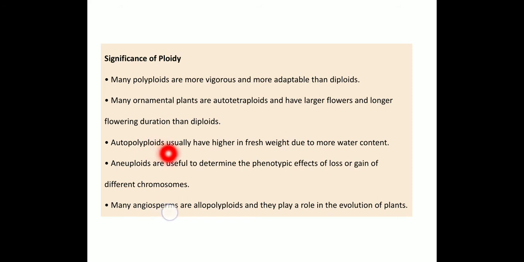Then aneuploids are useful to determine the phenotypic effects of loss or gain of different chromosomes. Many angiosperms are allopolyploids and they play a role in the evolution of plants. Polyploidy is involved in evolving new generations.